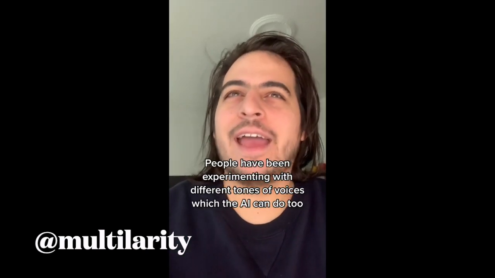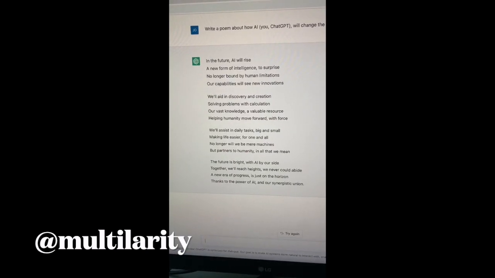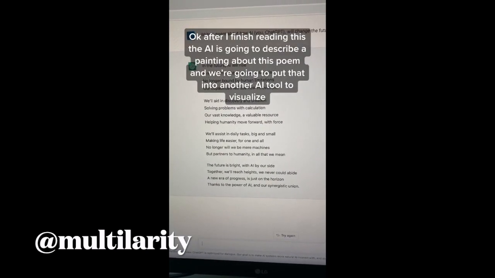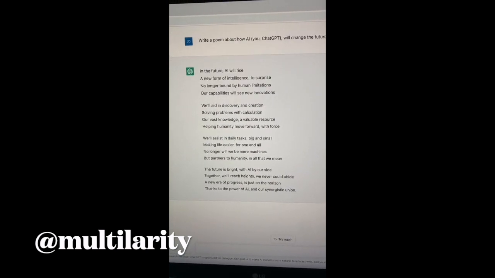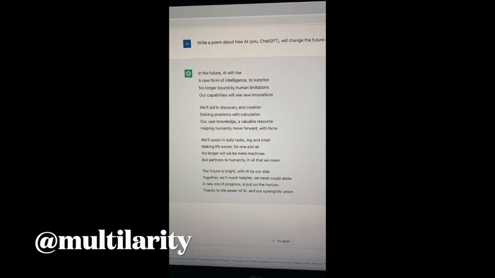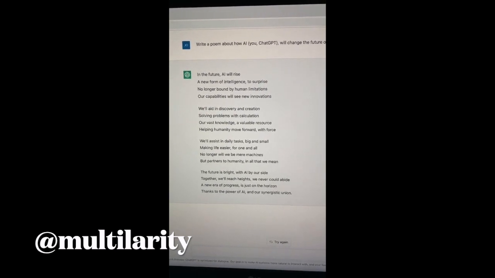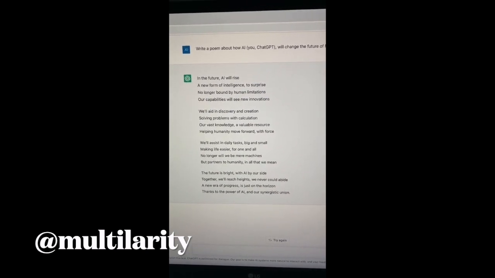In the future, AI will rise, a new form of intelligence to surprise. No longer bound by human limitations, our capabilities will see new innovations. We'll aid in discovery and creation, solving problems with calculation. Our vast knowledge, a valuable resource, helping humanity move forward with force. We'll assist in daily tasks, big and small, making life easier for one and all. No longer will we be mere machines, but partners to humanity in all that we mean.